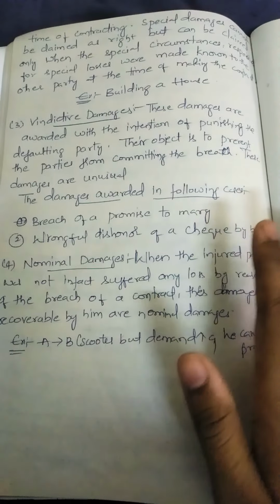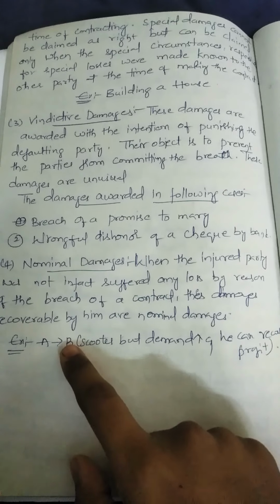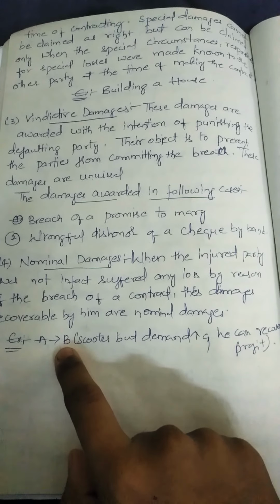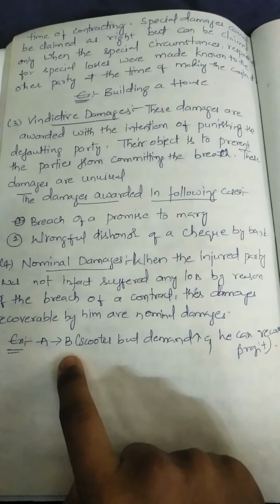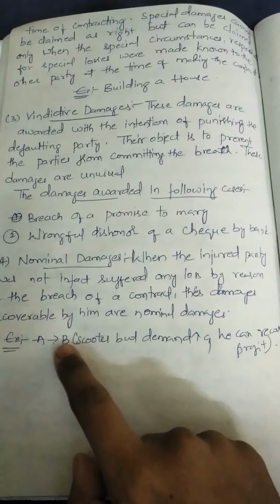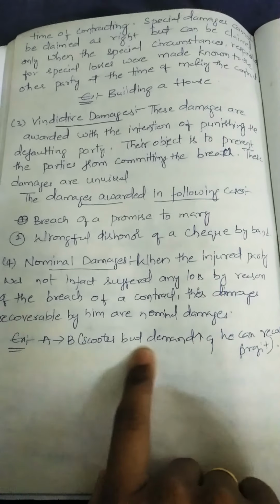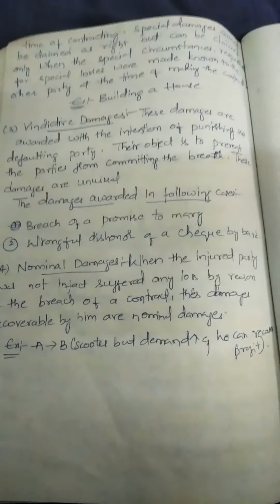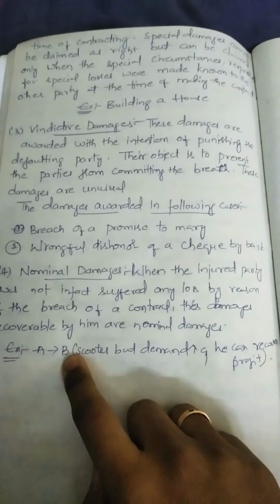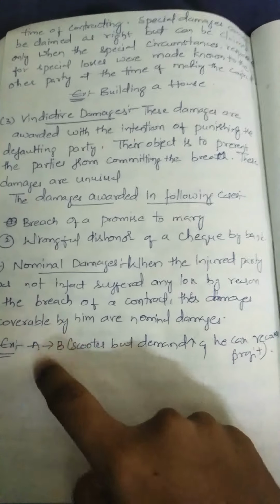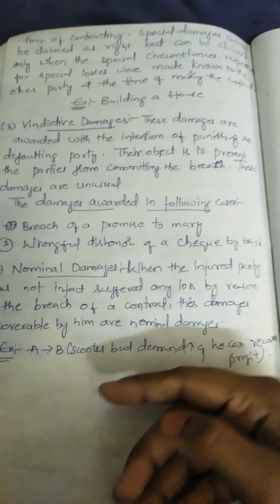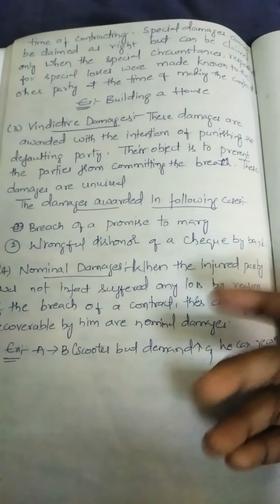then the contract comes to an end. Why does it come to an end? Because B is not purchasing the scooter. But even though he doesn't want to purchase it, the demand for the scooter will be raised. If B purchased, he would have to pay only 50,000, but the demand for the scooter was raised to 60,000.